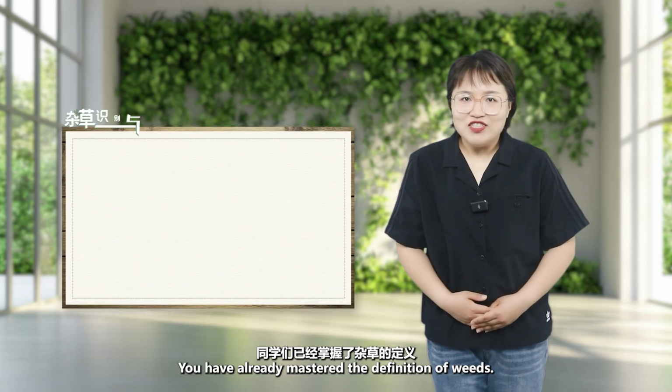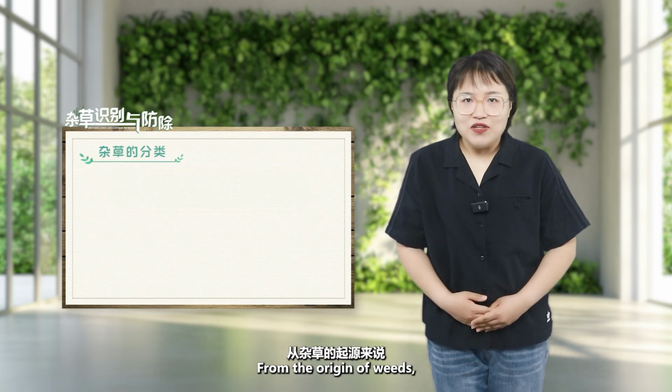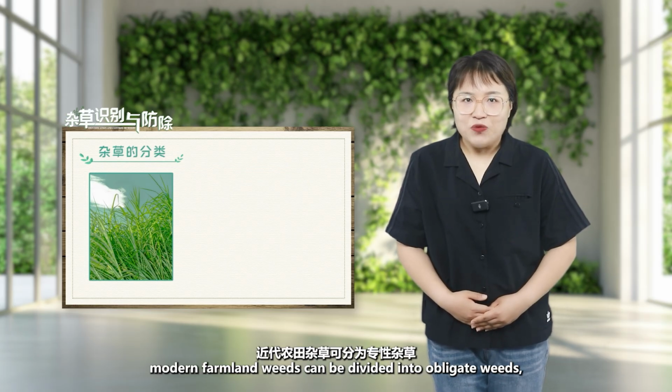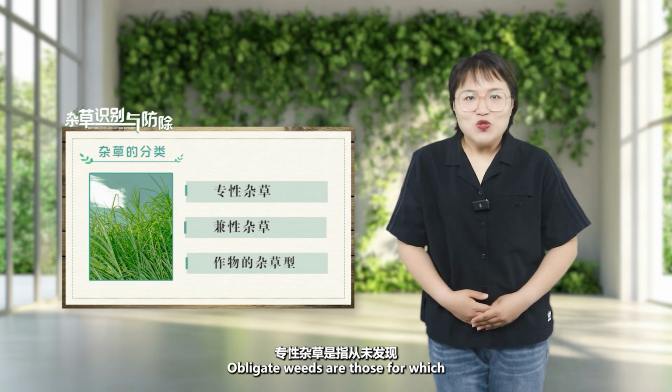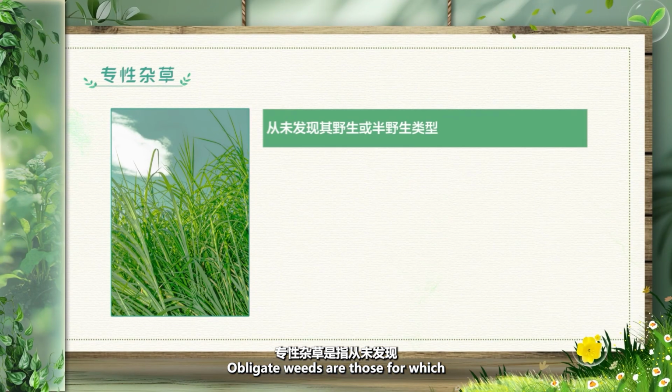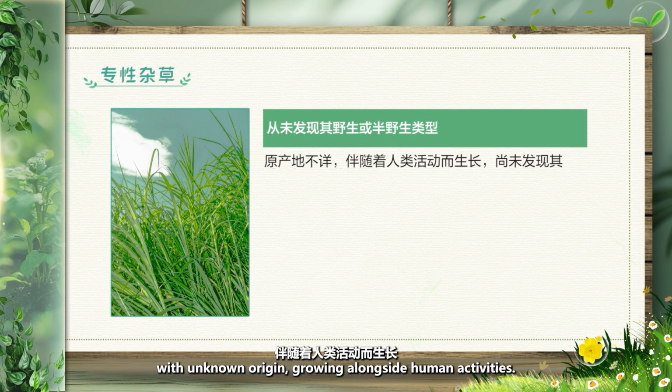You have already mastered the definition of weeds. Next, let's learn about weed classification. From the origin of weeds, modern farmland weeds can be divided into obligate weeds, facultative weeds, and weedy forms of crops, 3 types. Obligate weeds are those for which wild or semi-wild types have never been discovered, with unknown origin